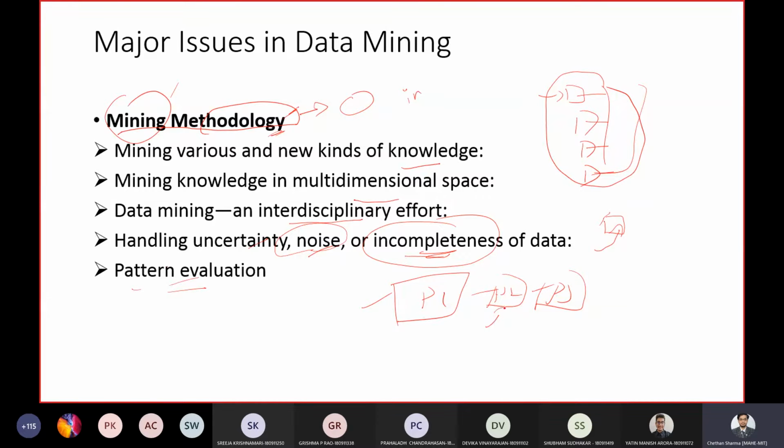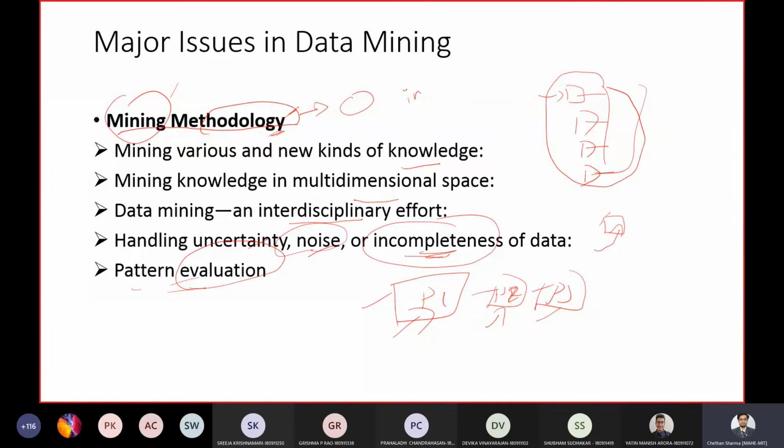I might be interested in just pattern 2, not pattern 1 and pattern 3. Even though I am getting something, it might not be of my interest. So you might have to evaluate the patterns to see which pattern is more helpful for me, or which pattern I'm actually genuinely interested in.